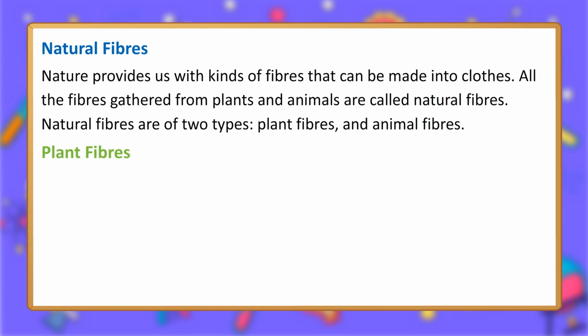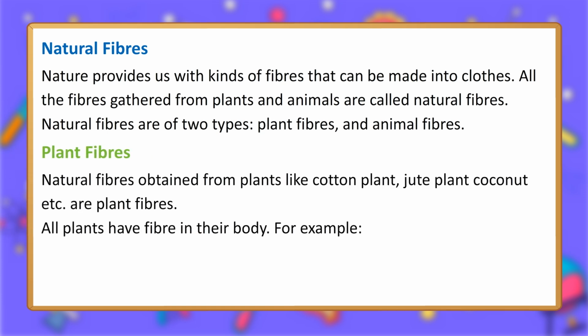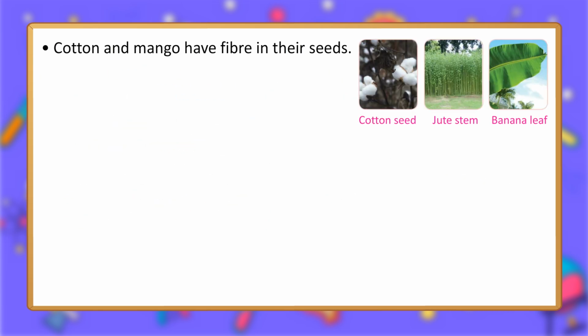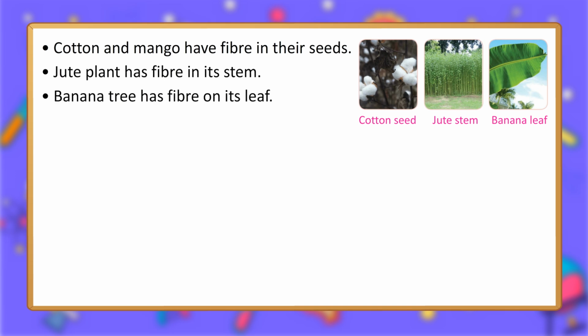Plant fibers. Natural fibers obtained from plants like cotton plant, jute plant, coconut, etc. are plant fibers. All plants have fiber in their body. For example, cotton and mango have fiber in their seeds. Jute plant has fiber in its stem. Banana tree has fiber on its leaf. Cotton seed. Jute stem. Banana leaf.